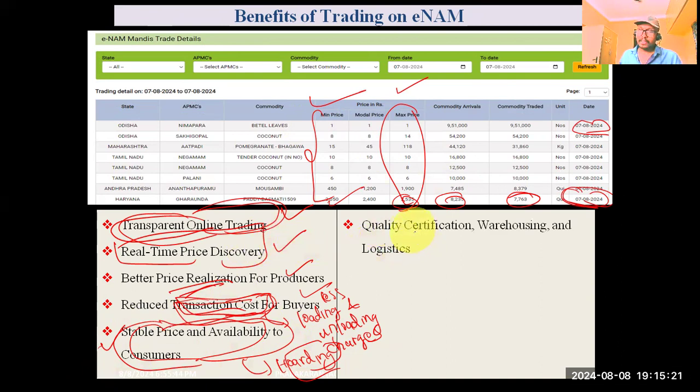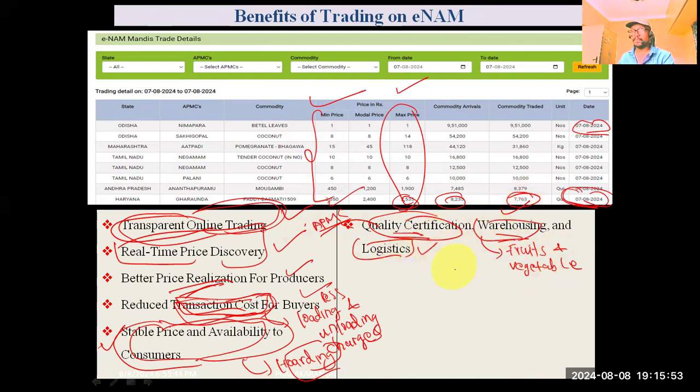As I have already told, before selling in the market, the farmer has to get the certification from the particular market, maybe a particular APMC. The APMC will also provide warehousing and logistics facilities. So if the produce is fruits and vegetables, he can avail the warehousing facilities, and also the logistics facilities.